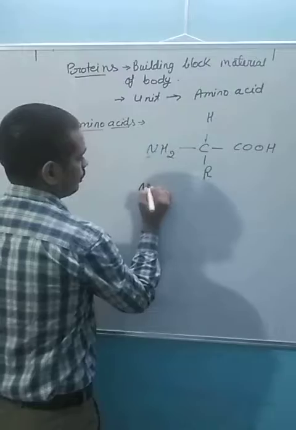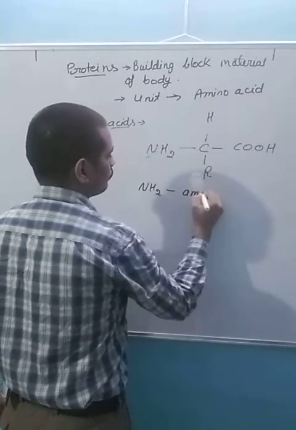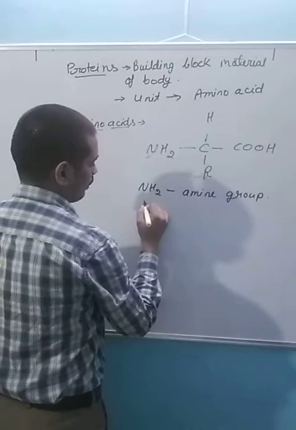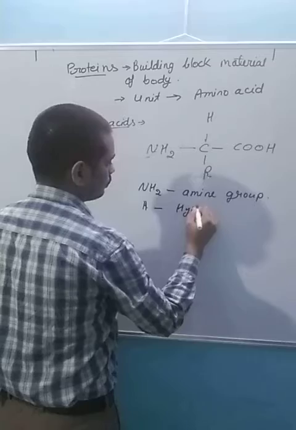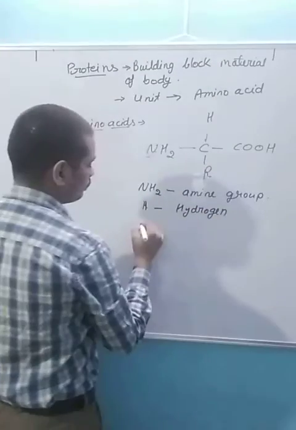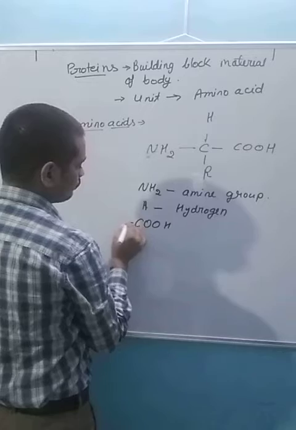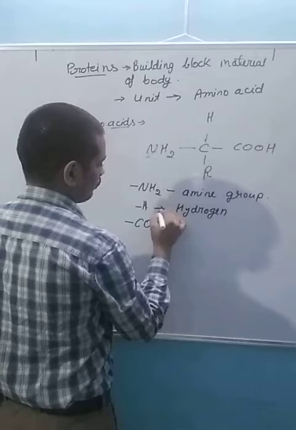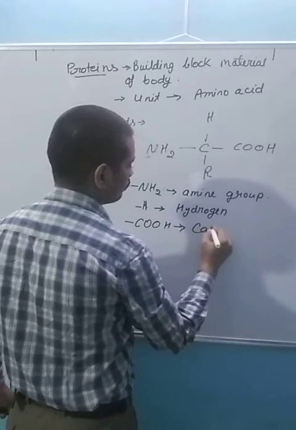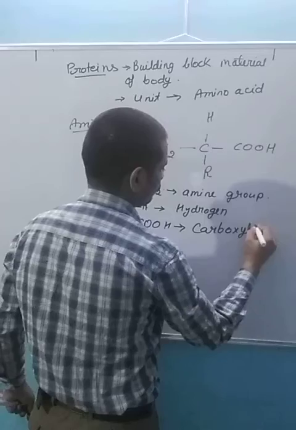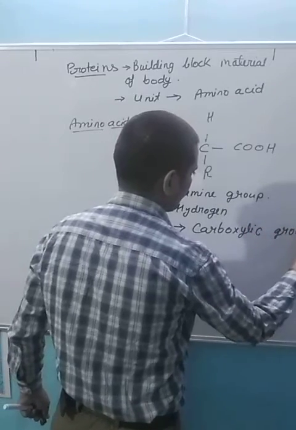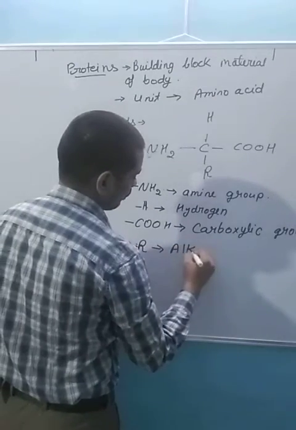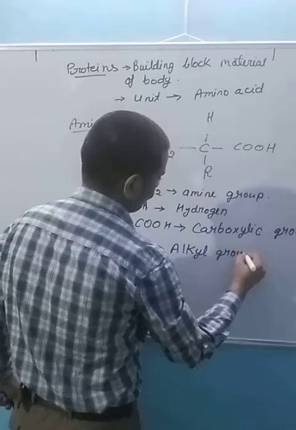Here NH2 is for amine group, H for hydrogen, COOH for carboxylic group, and R is alkyl group.